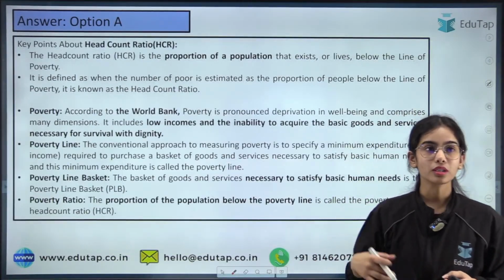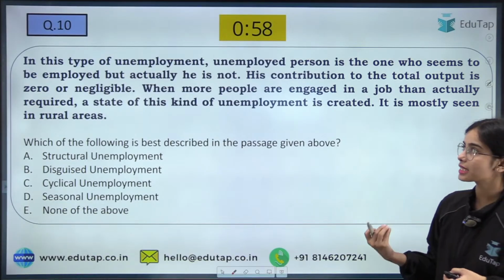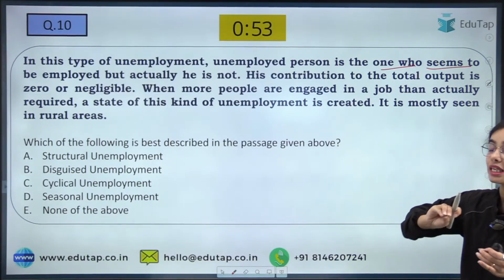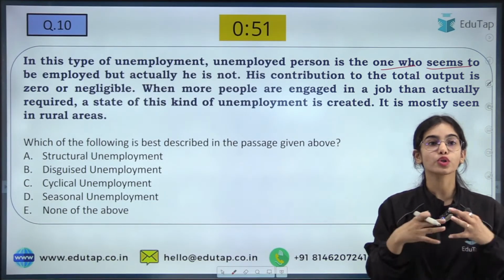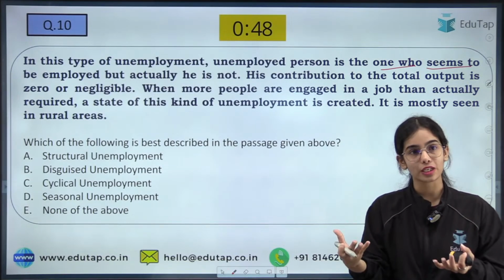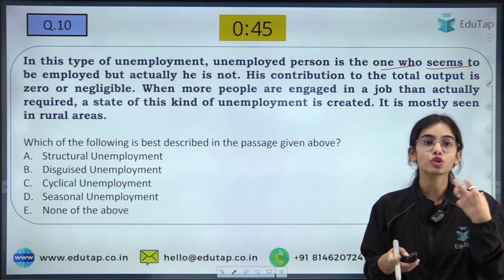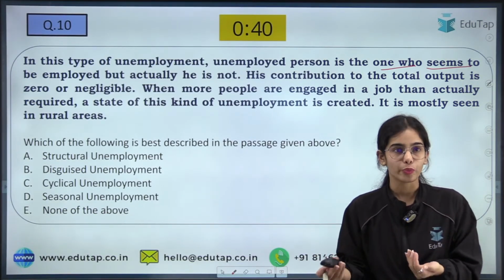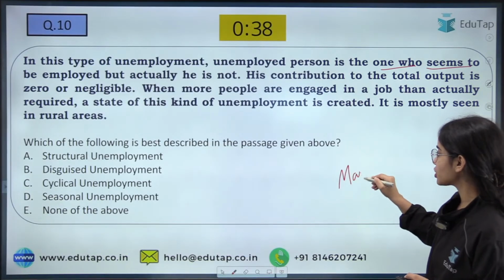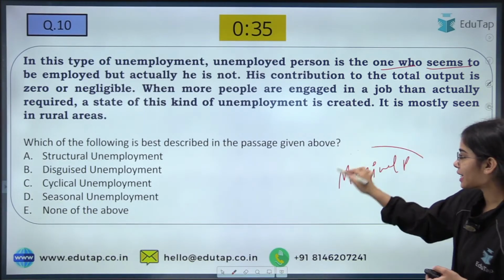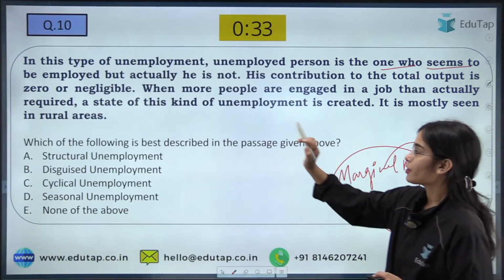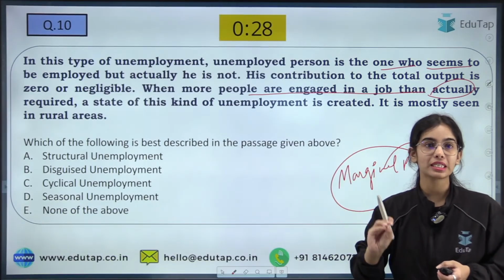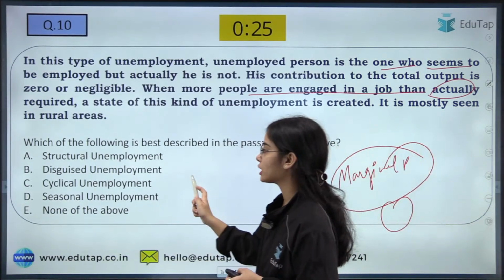Okay. Now coming to the next question: in this type of unemployment, the unemployed person is the one who seems to be employed but actually is not employed. His contribution to the total output is zero or negligible. So he seems to be working but actually he is not producing anything, or he is not adding to the output. His marginal, meaning additional, product is zero or negligible. When more people are engaged in a job than actually required, a state of this kind of unemployment is created, and this is your disguised unemployment.